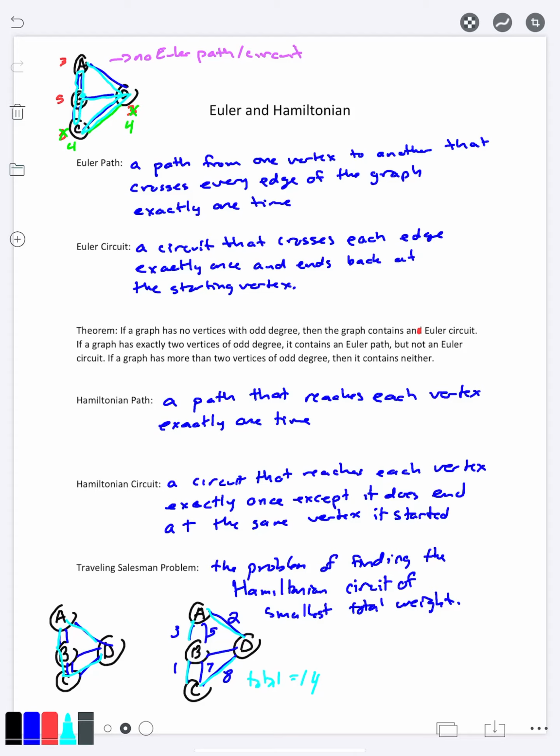On the other hand, I'm going to show you a couple of algorithms that'll at least get you something. It may not be the best solution, but it can at least give you a hopefully reasonable solution to the problem. That'll be in a later video.